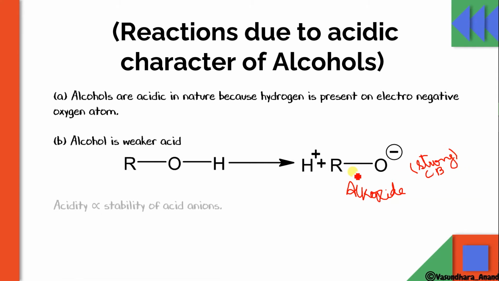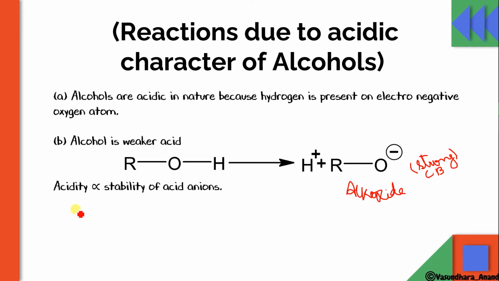Okay, so acidity of alcohol here will be directly proportional to the stability of the acid anions. The stability of the anion that is formed is what it depends on. So obviously this is going to be strong. That's why this primary alcohol will be more acidic than the secondary or the tertiary. Yes.